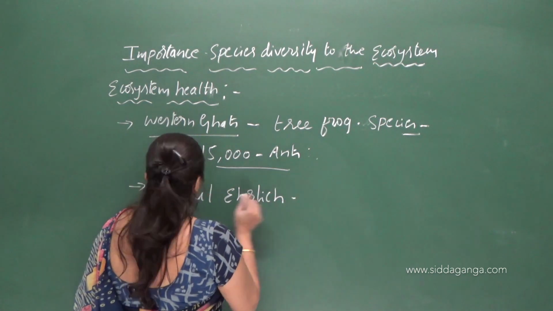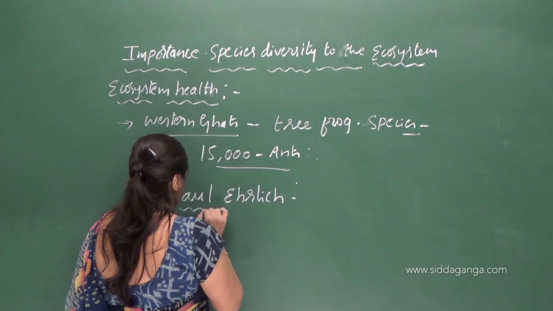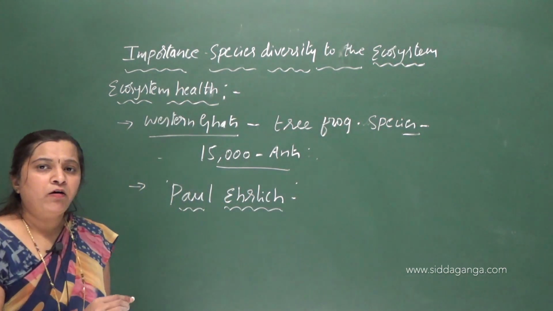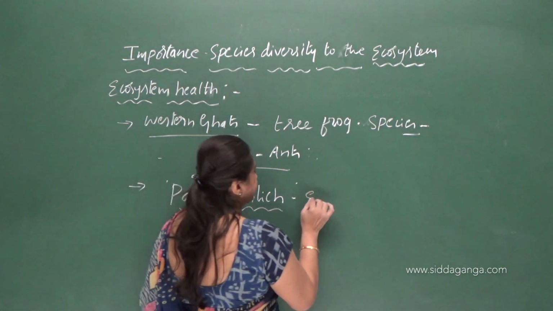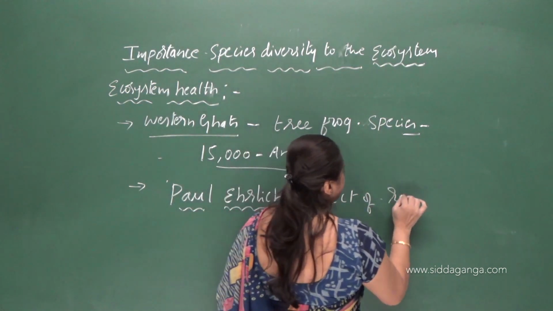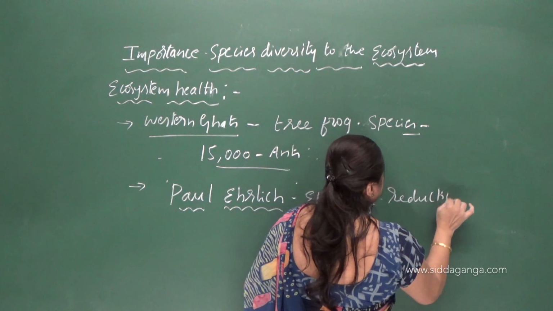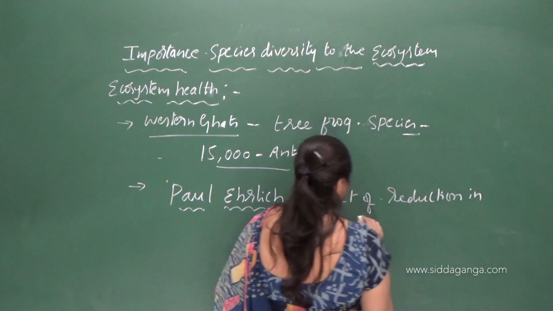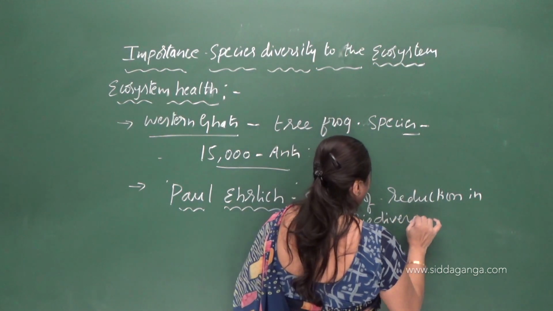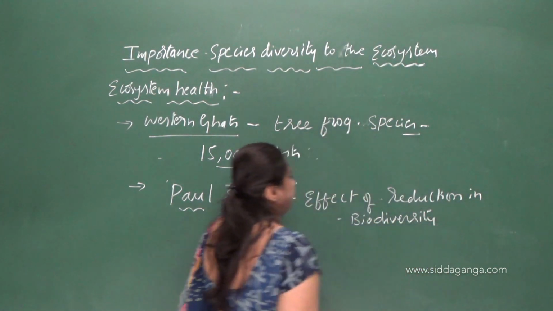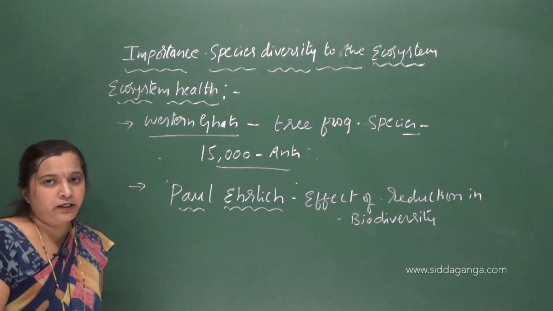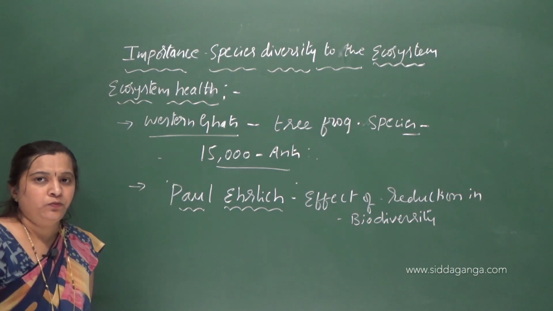One of the ecologists, Paul Ehrlich, clearly explained the effect of reduction in biodiversity. He explains the importance of each species in an ecosystem.